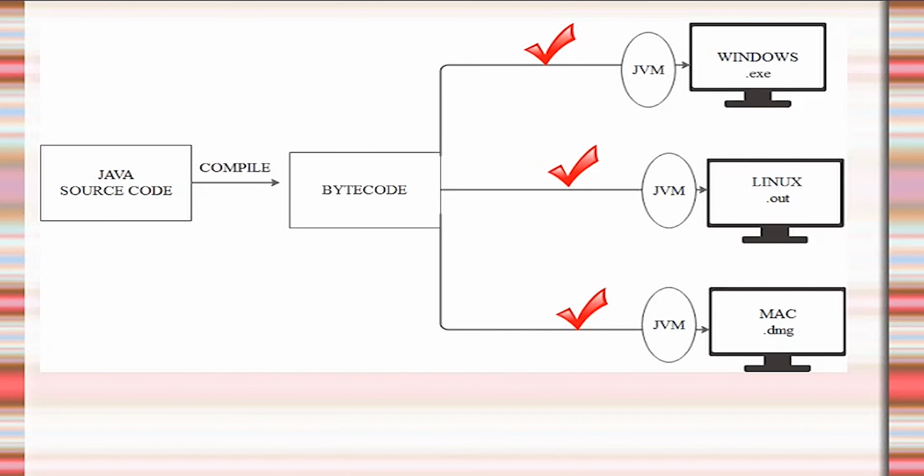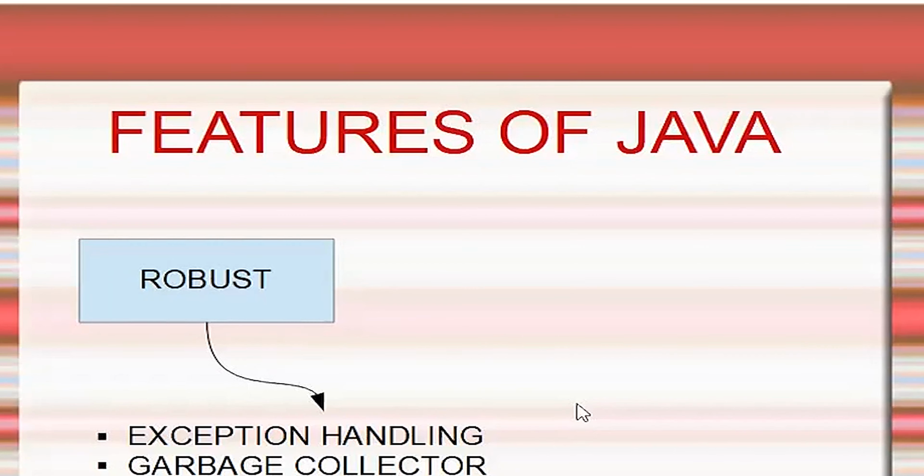Next feature, robust. Java is a robust language. Robust means strong. I can say that Java is a strong language because of two concepts: exception handling and automatic garbage collection. Using these two concepts, Java is a strong language. We'll see about exception handling and garbage collector in upcoming sessions.